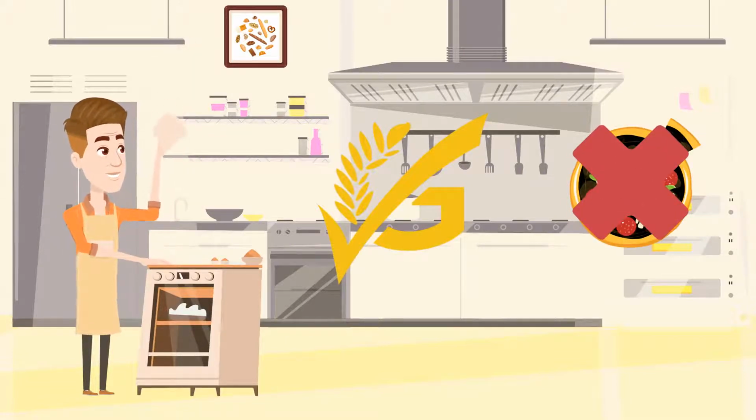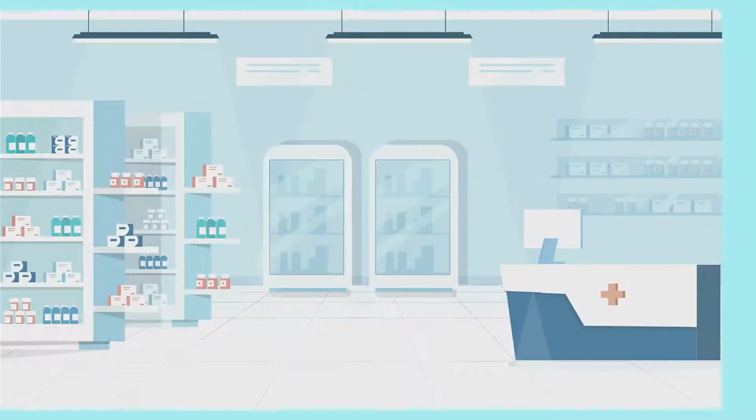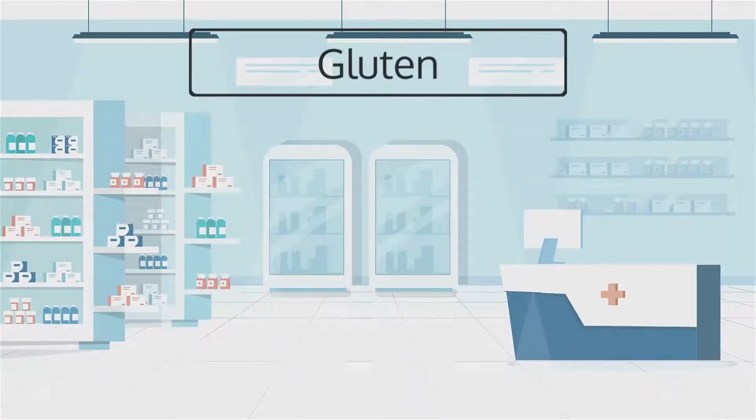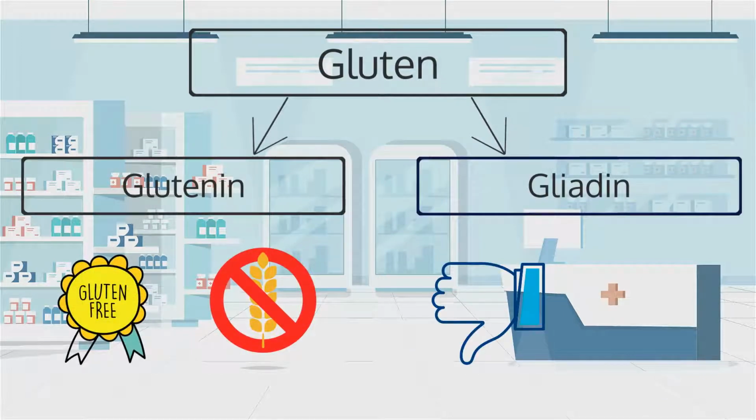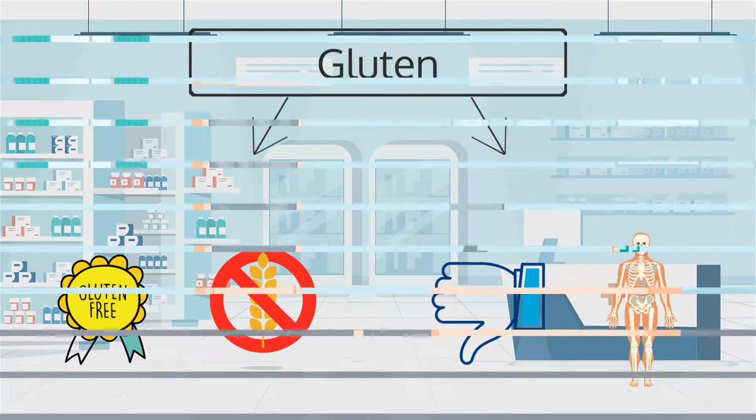So, why is it harmful? There are two main proteins in gluten. These are glutenin and gliadin. Gliadin is responsible for many of gluten's adverse health effects. Here, in fact, the health-related effects come from the human body, not from gluten. Let's put it this way.